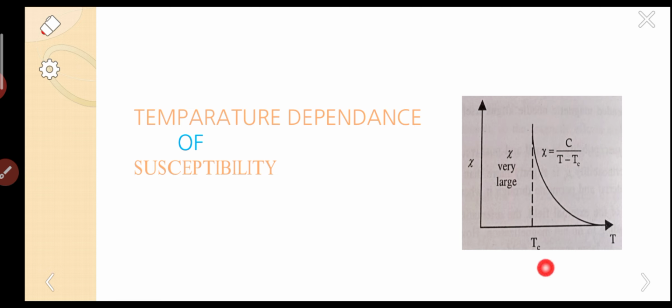Up to Tc it is high. After Tc the material automatically becomes paramagnetic, with the relation psi equal to C by (T minus Tc). We have to carefully remember that up to Tc the susceptibility is large, and after Tc the susceptibility gradually decreases. There is spontaneous magnetization in ferrimagnetic materials also, but compared to ferromagnets it is a bit less. That is the main concept.